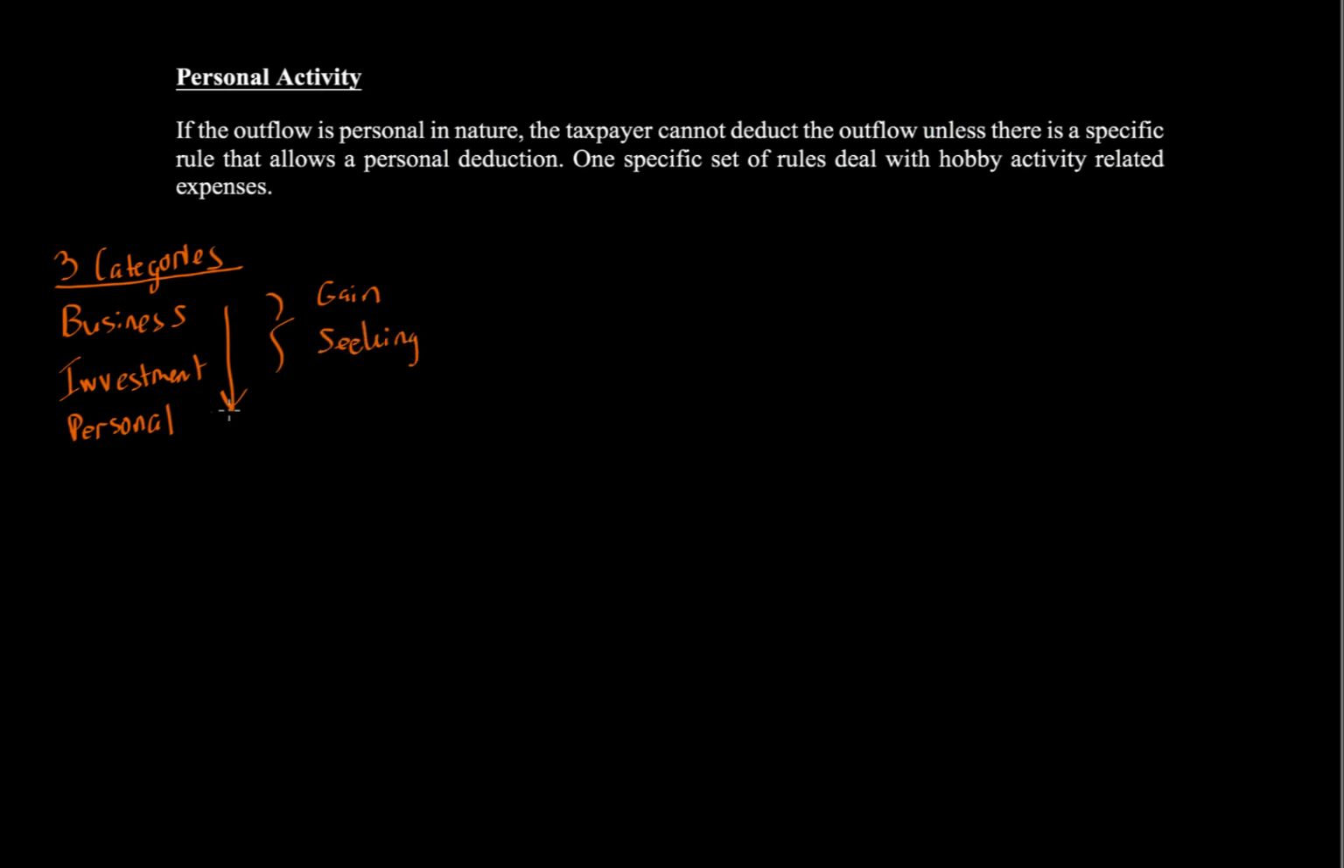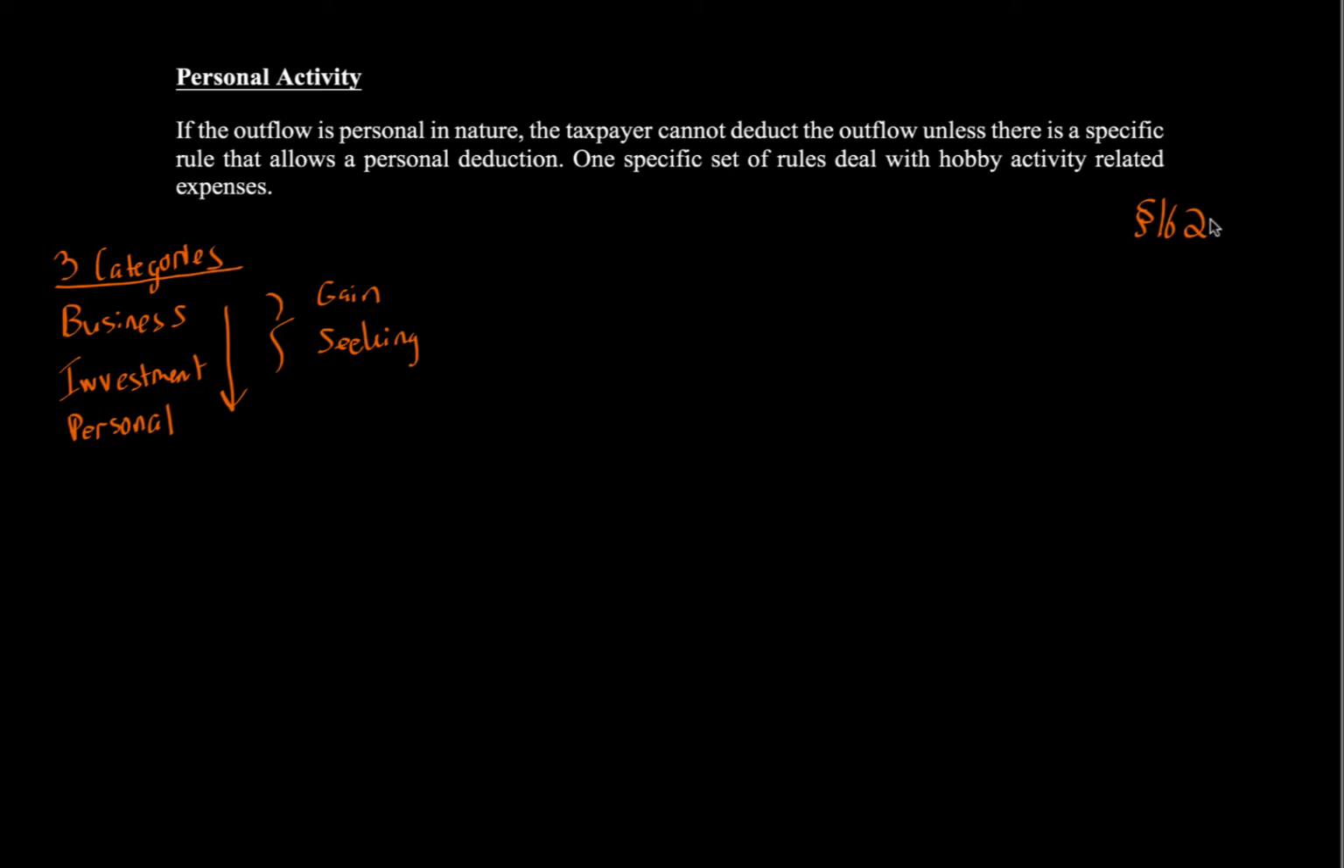Section 162 dealt with business activities. In order to have a business activity, there were 7 criteria that must be met. The outflow must be ordinary, necessary, an expense, paid or incurred during the taxable year, in carrying on a trade or business, and there must be substantiation. If you meet all 7 of those criteria, you have a general business deduction, which again has the most ability to be taken, as well as the least amount of limitations.